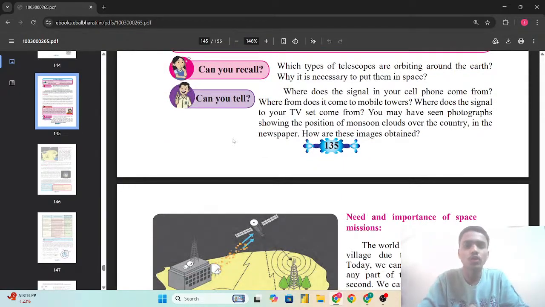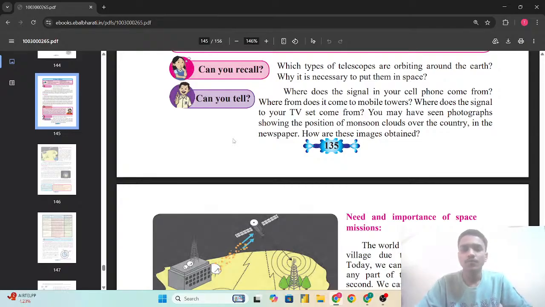So next, can you recall which types of telescopes are orbiting around the Earth? Why is it necessary to put them into space? There are different telescopes, like the Hubble Telescope and the Cassegrain Telescope, about which we have already studied in class 9th. So next, why is it necessary to put them into space? The main reason for putting them in space is for the close observation of the different astronomical objects placed in the solar system.